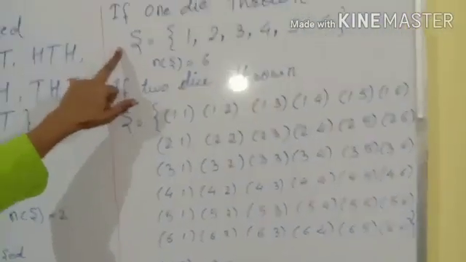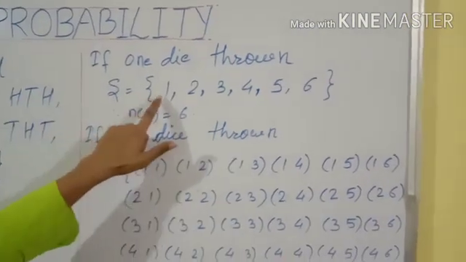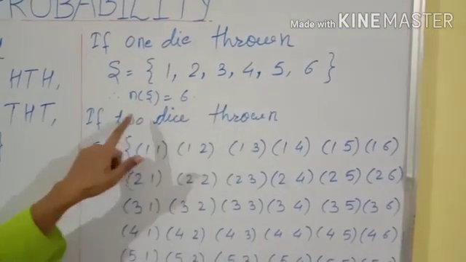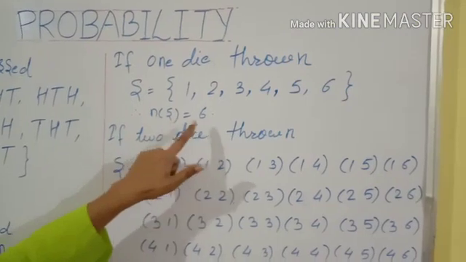When we throw one dice only, we will get a total of 6 outcomes. So we can write the sample space when we throw one dice: 1, 2, 3, 4, 5 and 6, and the total number of elements is 6. So we can represent n of S equal to 6.